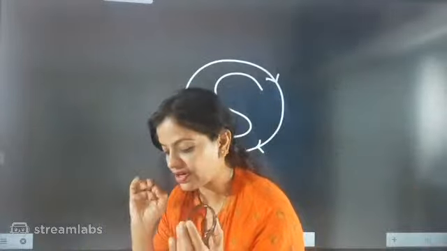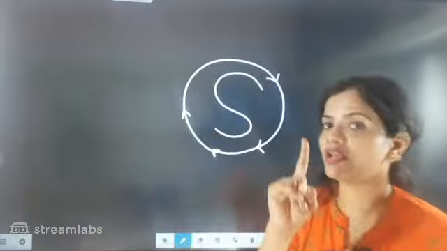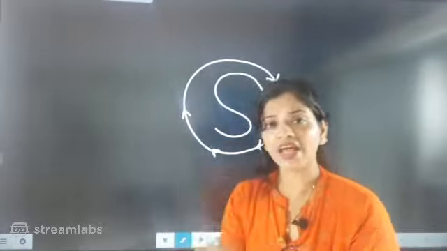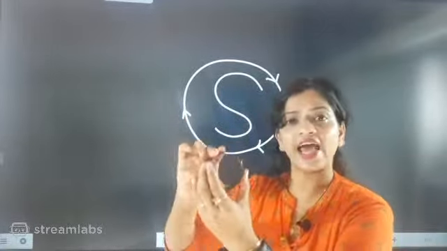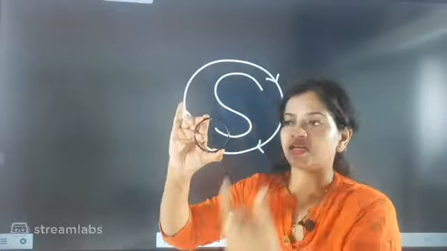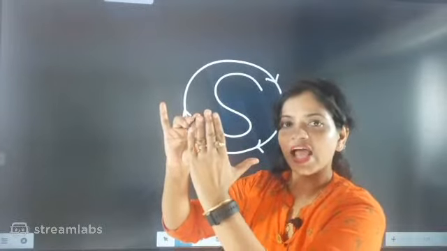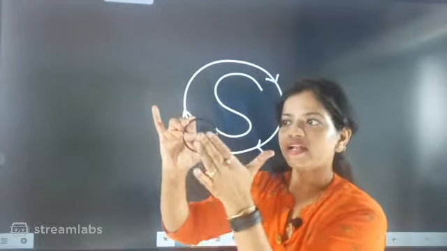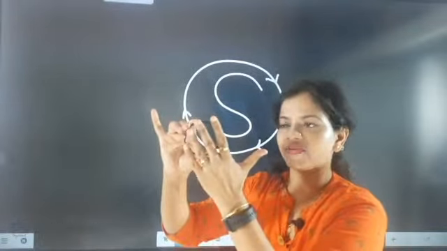I hope you might have understood. Yes, Abhirami, this is a very important point, beta: a loop which is carrying current, and the current flows in clockwise direction, then that face will act as a magnet. It will act like a magnetic disk.